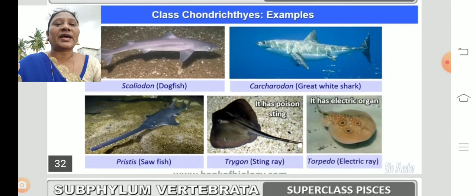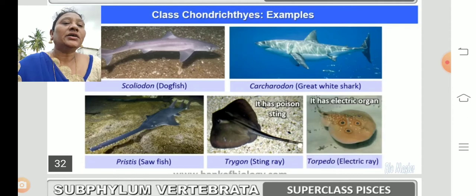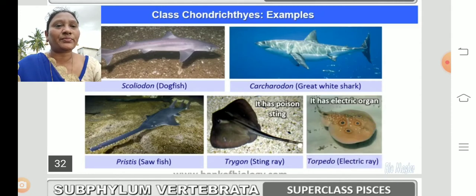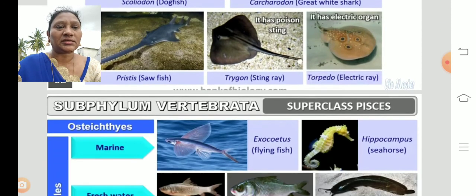You can see the example, Scoliodon, it's a dogfish. And you can say great white shark there. Here you can see Pristis, sawfish, and Trygon, stingray, and Torpedo, electric ray. These are some of the examples of the Chondrichthyes fishes. Okay, these all are Chondrichthyes.